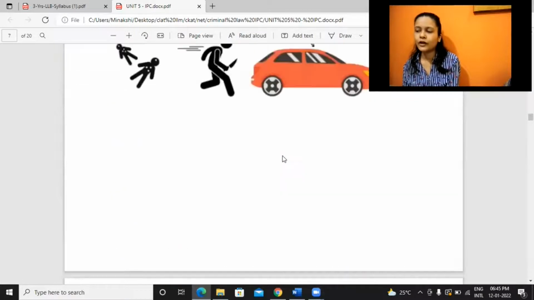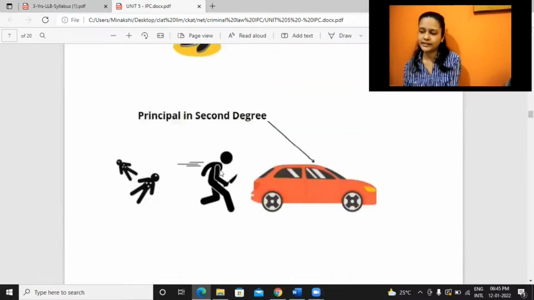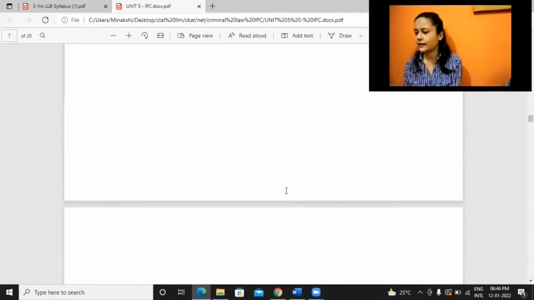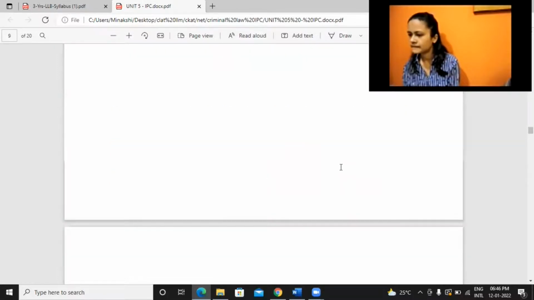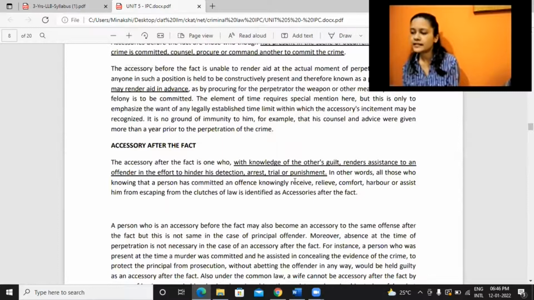But what common law did not recognize is this. Take for example, someone has received relief, comfort, harbor, all these things.